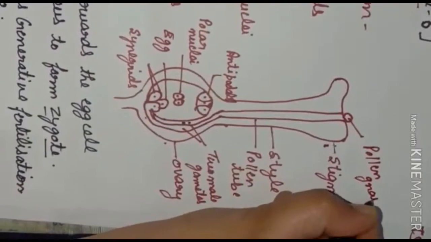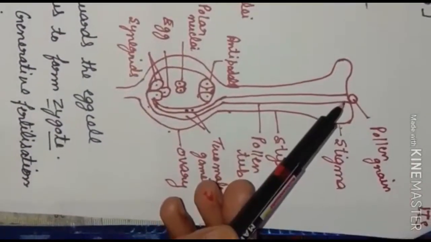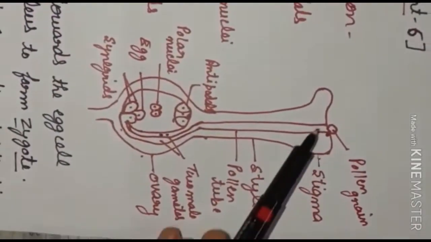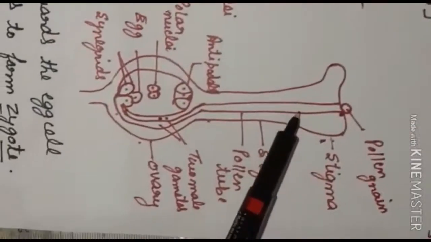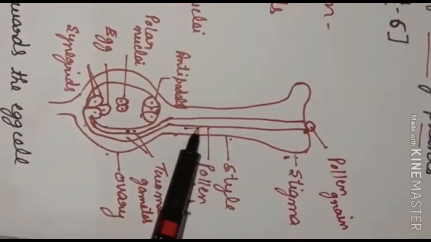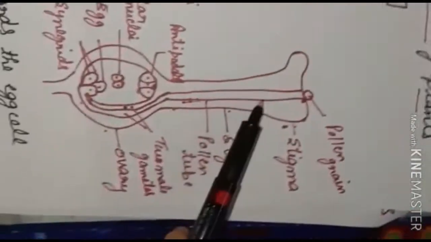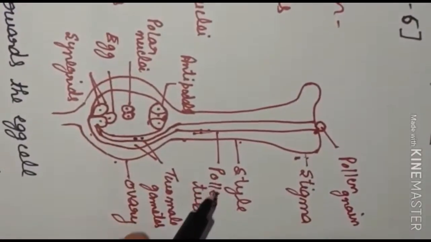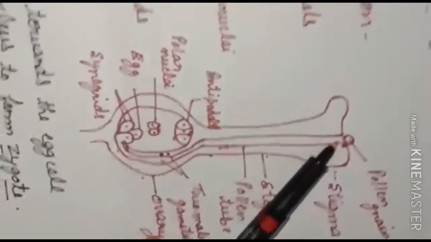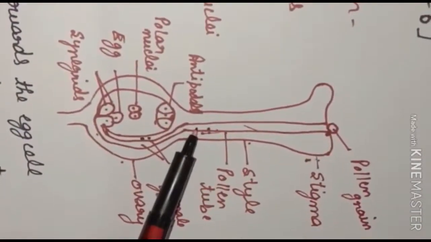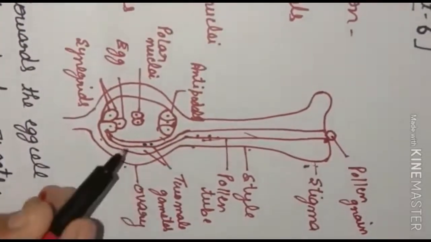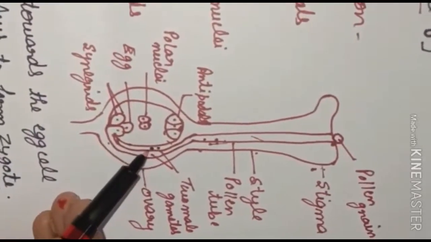Now when the plant receives the pollen grain, after observing the sugary or chemical substances, it will start forming a tube-like structure through the style. This tube-like structure is called the pollen tube. Now when the pollen grain gamete enters inside the pollen tube, through mitotic division it will divide into two, so in the pollen tube we get two male gametes.